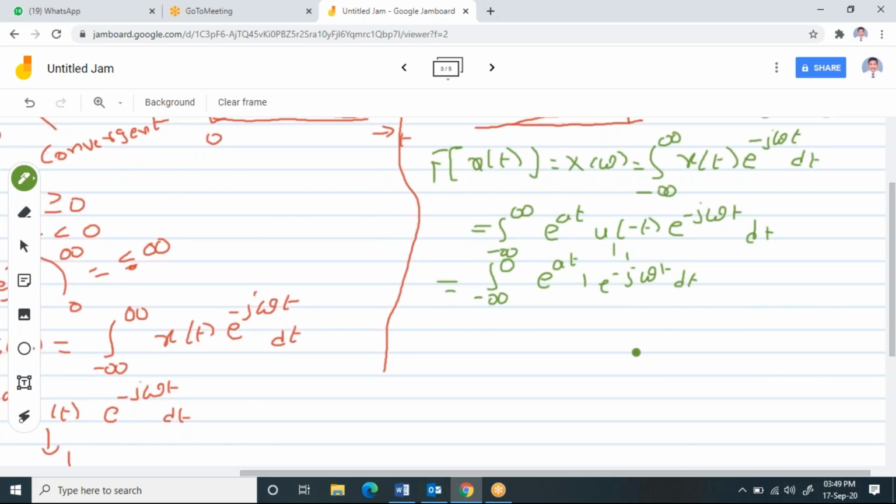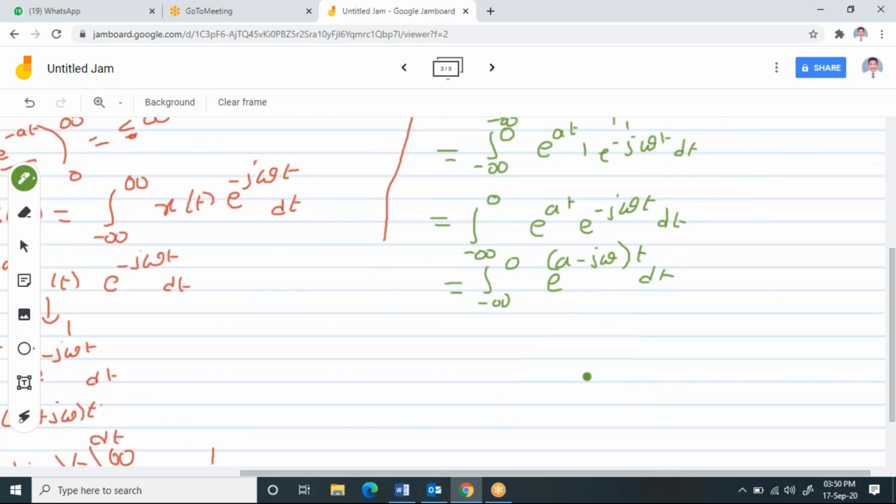So the limits are the integral from minus infinity to 0 of e power at into e power minus j omega t dt. If you solve this integration, with a minus j omega into t, you will get the answer, which is 1 by a minus j omega.